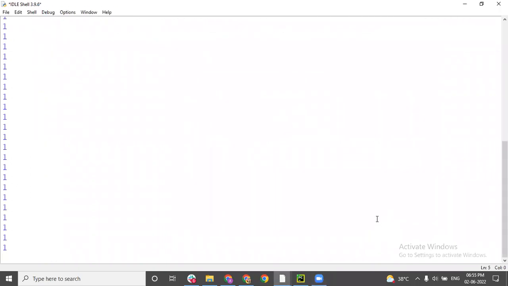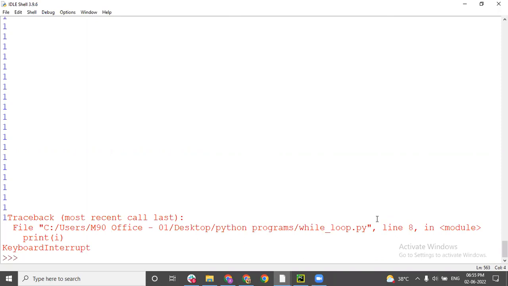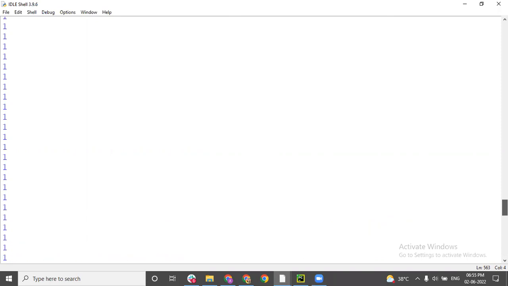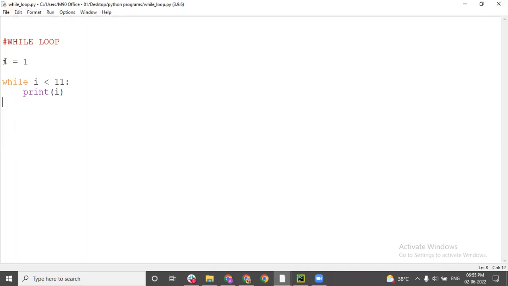Now let's see. It will keep on printing 1, 1, 1, 1, 1. See, it is not stopping. I'll press Control C, that is a keyboard interrupt, to stop the loop. The reason was that I said i is equal to 1, while i is less than 11, keep on printing i, but how will i become 11? For that, I have to use the increment operator, that is i += 1.